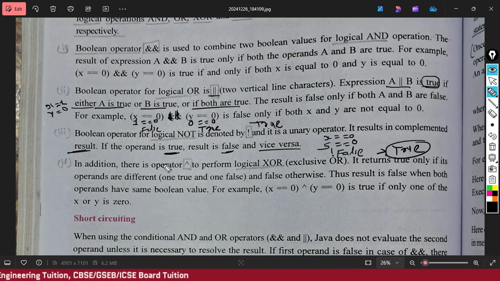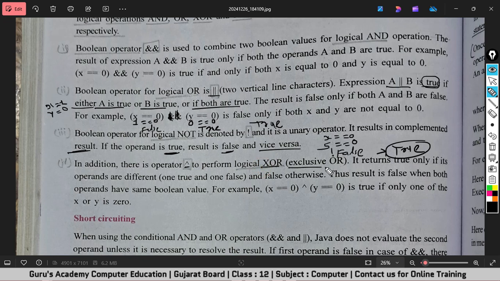And the last one is operator XOR. This sign is used for XOR operator, or you can say it's an exclusive OR. It returns true only if its operands are different. Like we have two different expressions, one is false, one is true. So these are different, right? In this case, we will get a true. Otherwise, we will get a false. Okay?